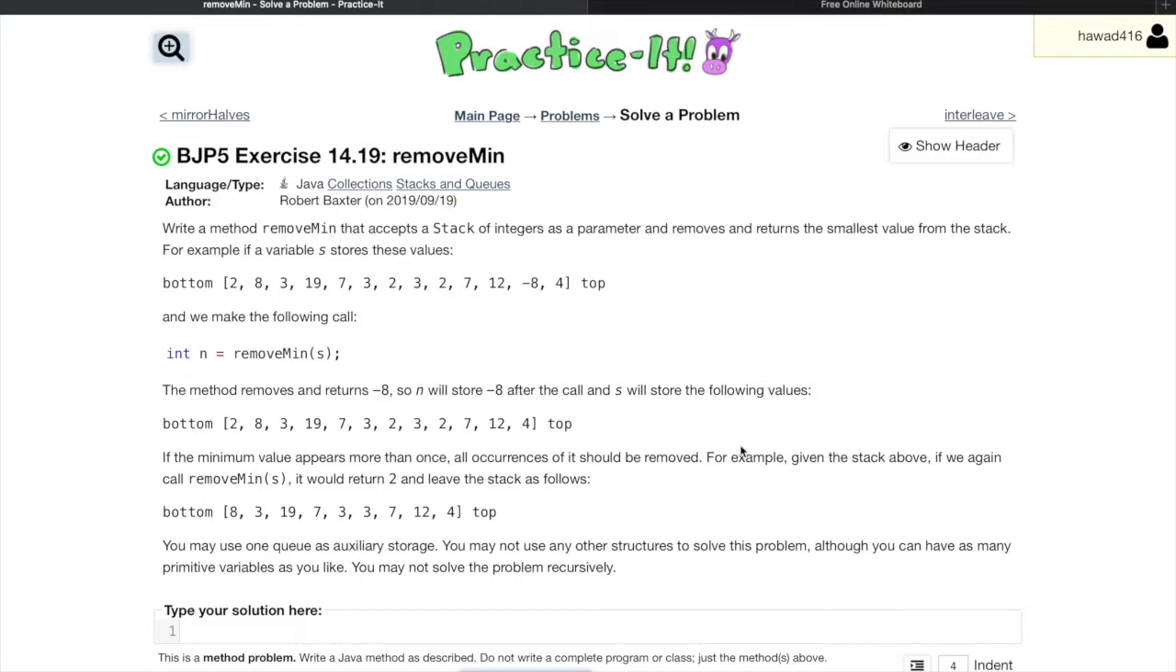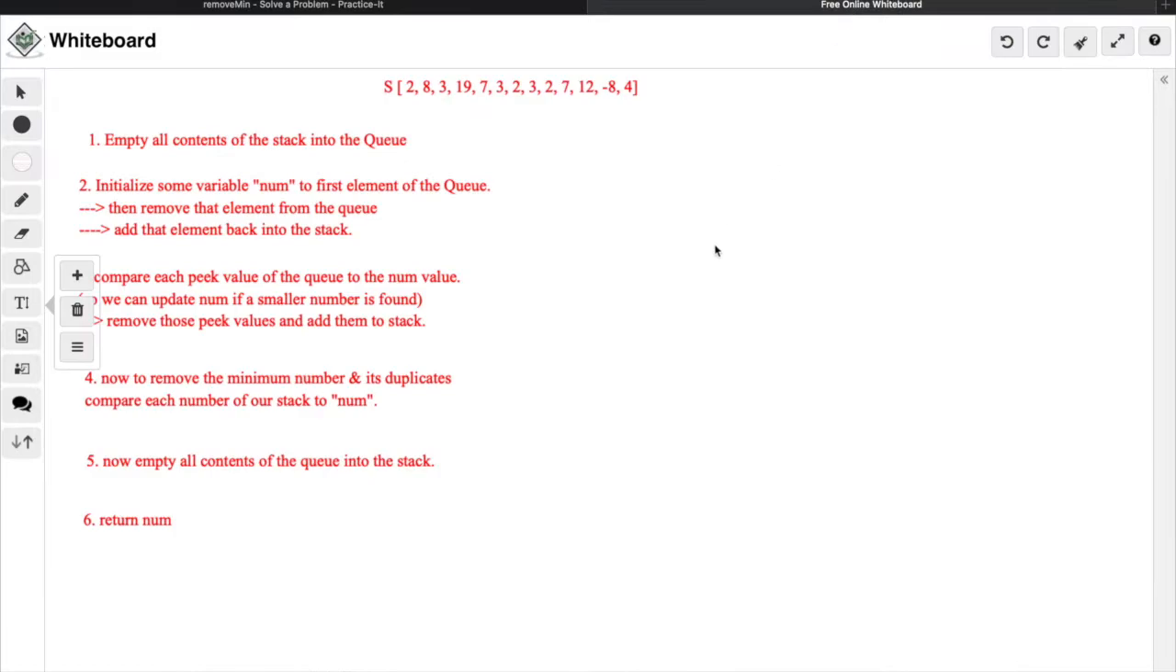Alright, so I already laid out my thought process for this problem, and I'm going to go ahead and switch to my whiteboard here. So here's our original stack. It has 2, 8, 3, 19, 7, 3, 2, 3, 2, 7, 12, -8, and 4. So here are the steps that I am aiming to take.